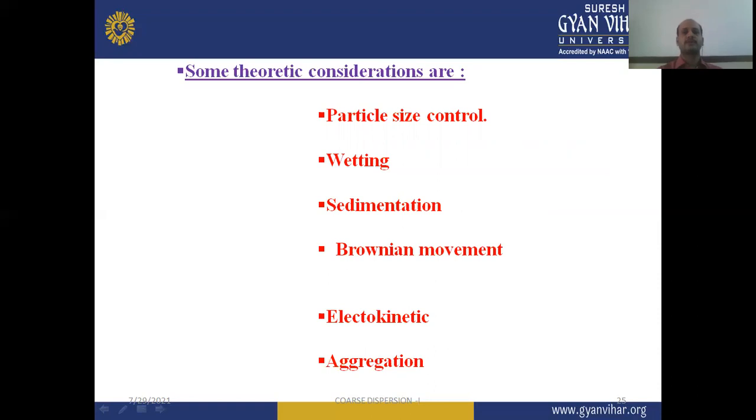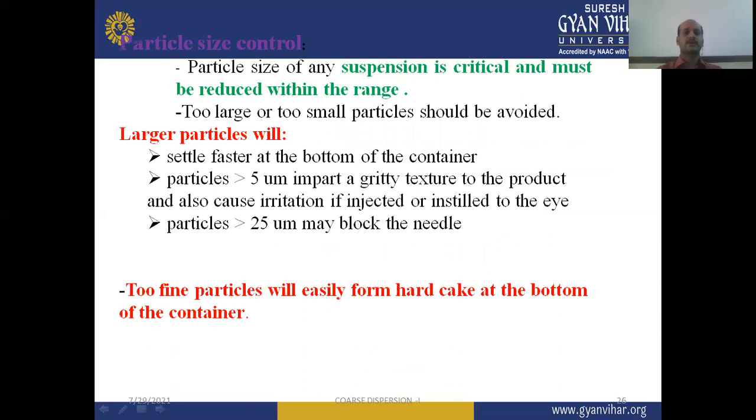So it may be particle size, or wetting of the solid particles, or the sedimentation process, or Brownian movement, or electrokinetic motion, or aggregation of the suspended particles. These parameters should be carefully considered.